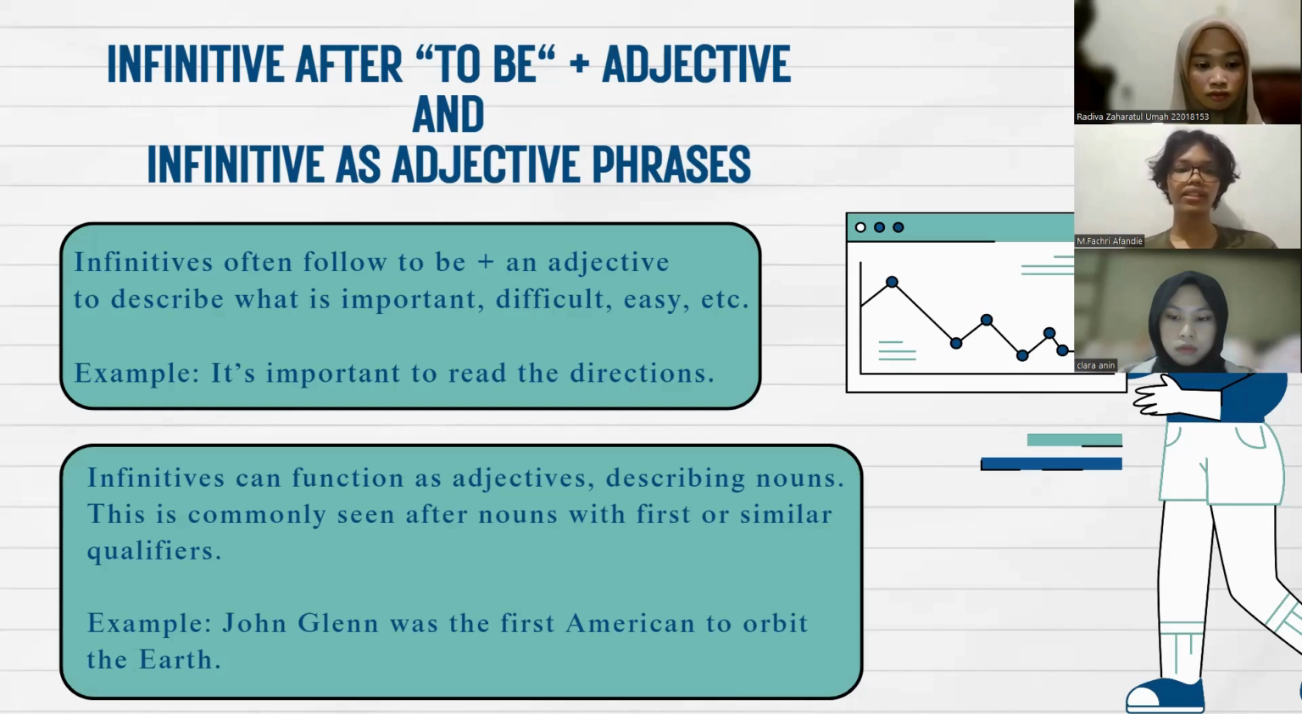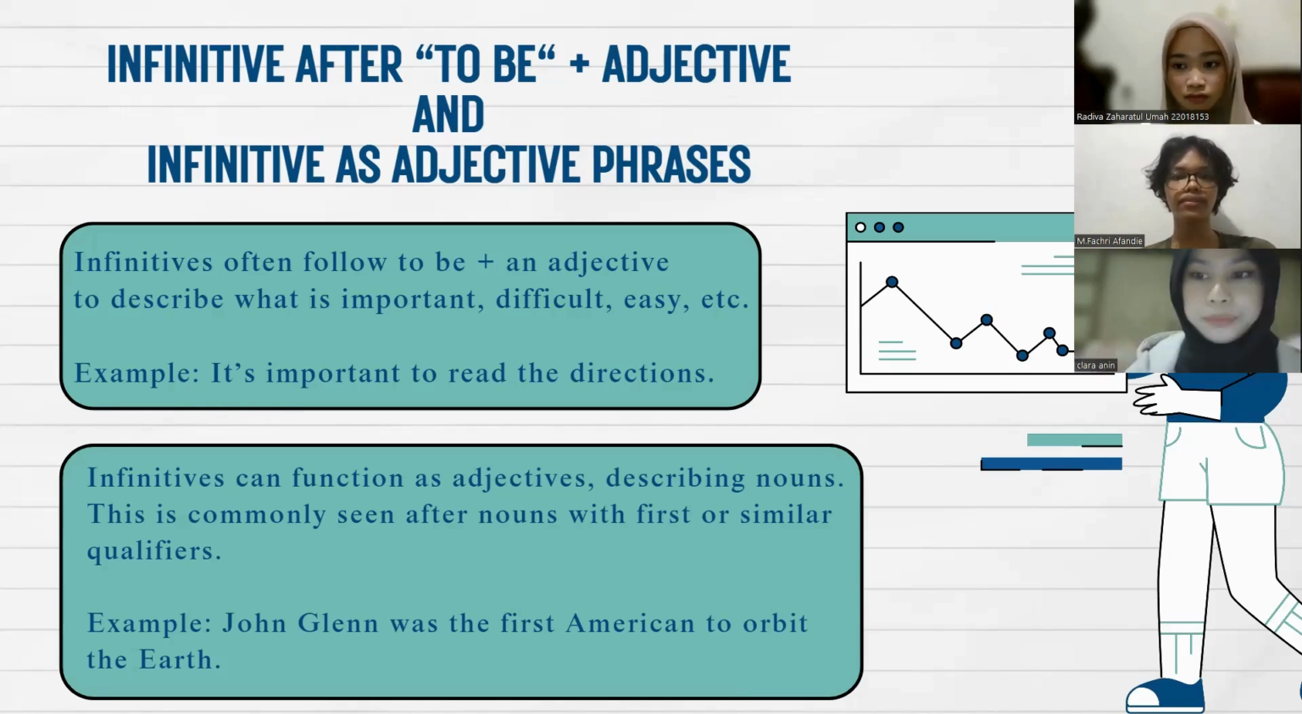Infinitive as adjective phrase. An infinitive phrase can also act as an adjective by describing nouns, often coming after the noun it modifies. For example, John Glenn was the first American to orbit the Earth. In this case, to orbit the Earth functions as an adjective that describes John Glenn, explaining what he was the first American to do.